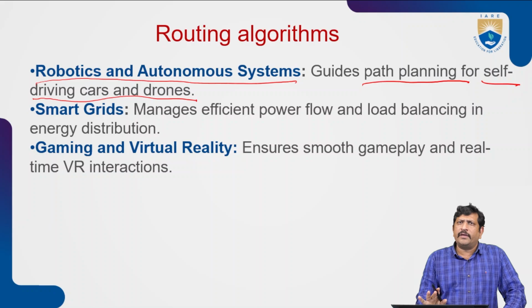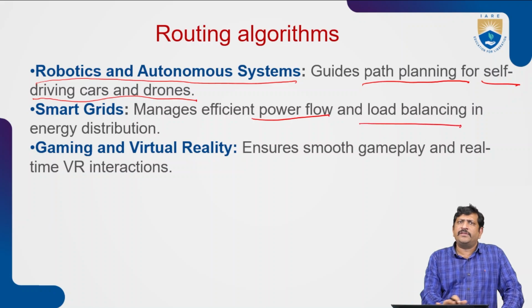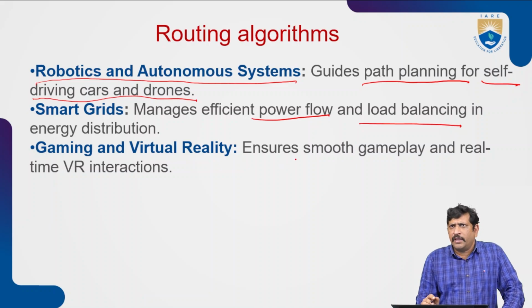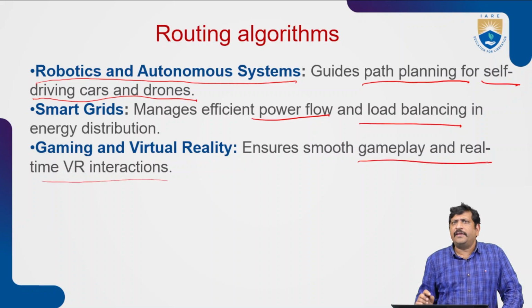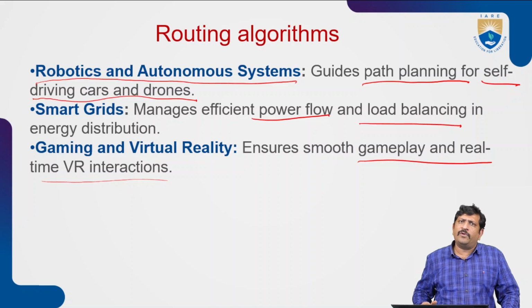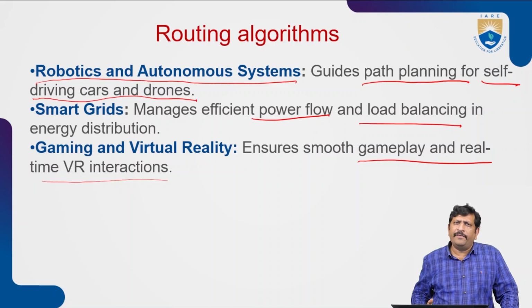Smart grid means managing efficient power flow. Efficient power flow and load balancing can be done in energy distribution. So in the smart grid, this routing algorithm can be utilized. Gaming and virtual reality also. That means games can be played smoothly and real-time virtual reality interactions can be supported, so the players get real-time virtual reality feelings.